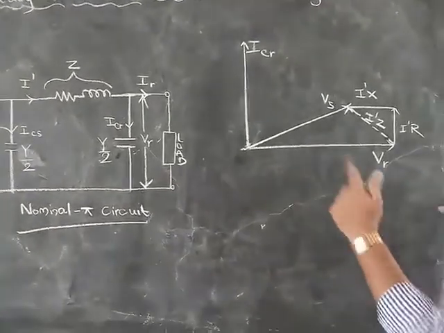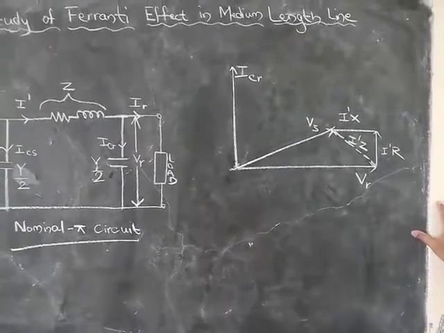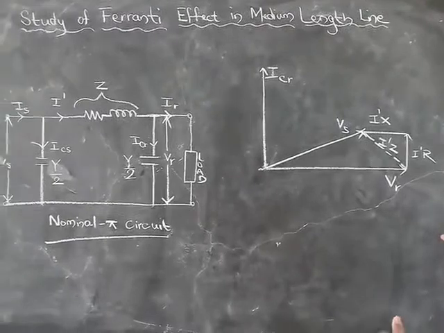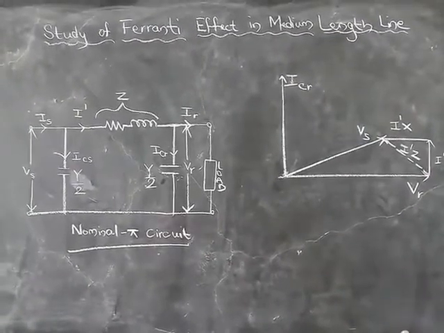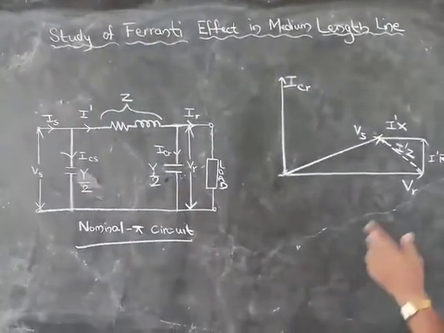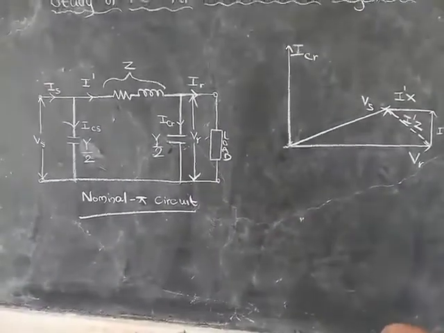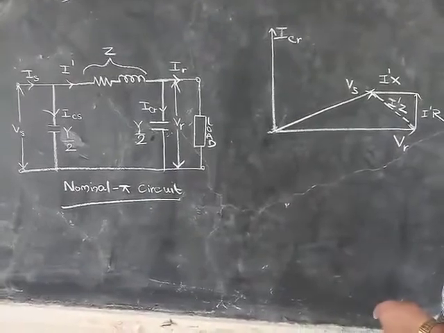One thing to remember is that this Ferranti effect cannot occur in the case of a short transmission line. It occurs in the medium length or the long length line, where the effect of shunt capacitance is considered. In the case of the short transmission line, the effect of capacitance is neglected.